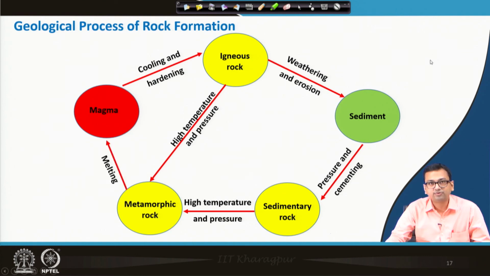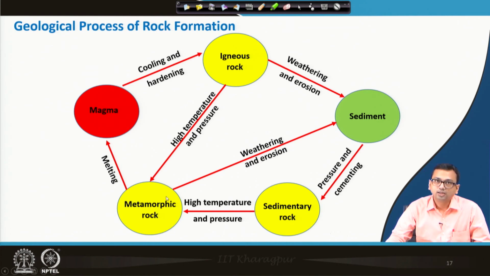Then again metamorphic rock, because of melting at high temperature, may again form magma. Similarly, this metamorphic rock, because of weathering and erosion, can develop sediment as igneous rock was developing.